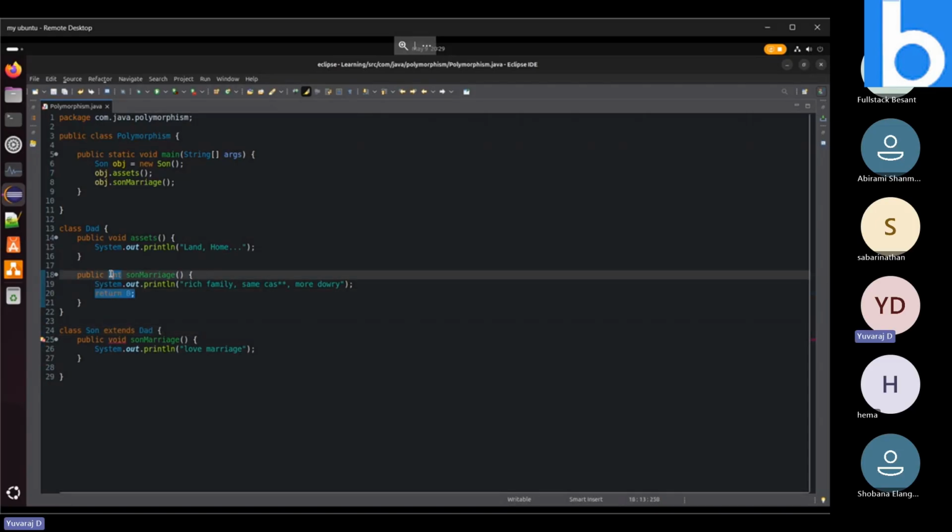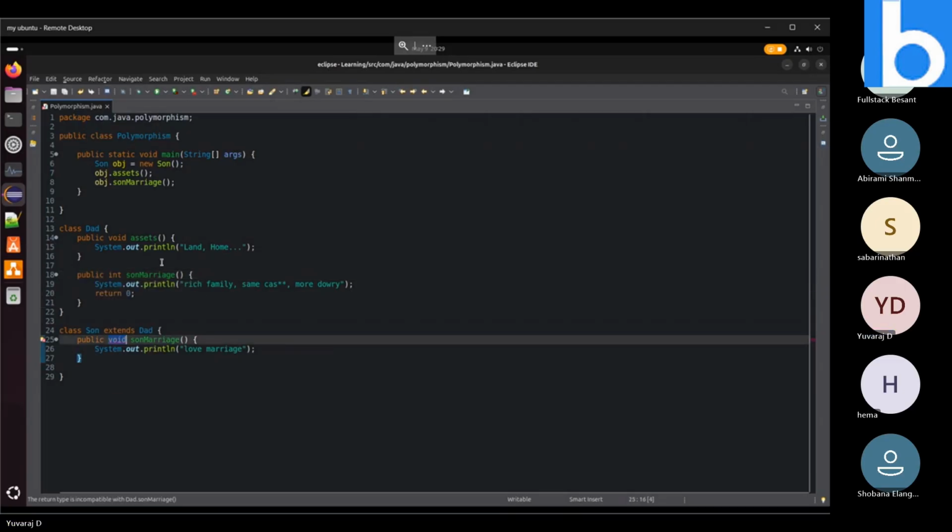So here return type does not matter. In the previous example also, like in method overloading also, return type does not matter. Here also return type does not matter.